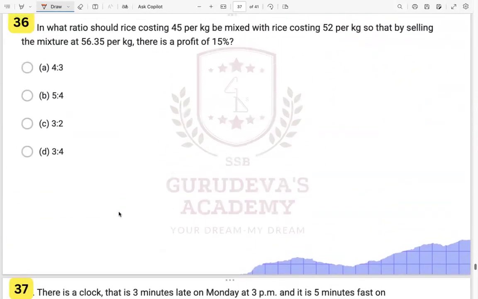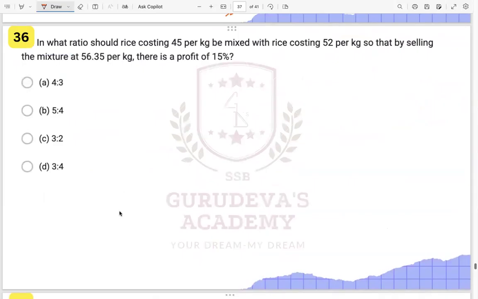All right, let us see the next one. What is this saying again? In what ratio should rice costing this be mixed with this? This is a very simple question again. Again, allegation. We will use the help of allegation. This is a very good method to solve such types of questions. So we have rice 1, we have rice 2. In what ratio are they asking?